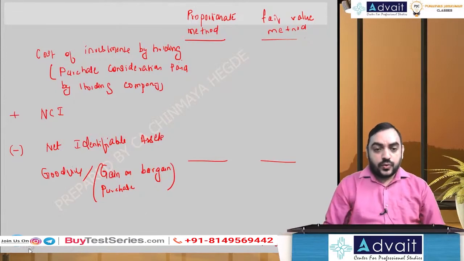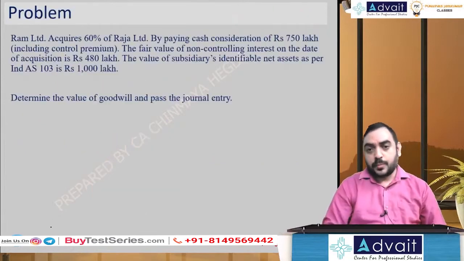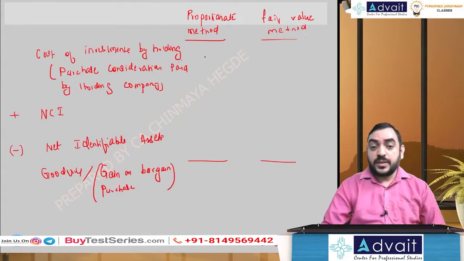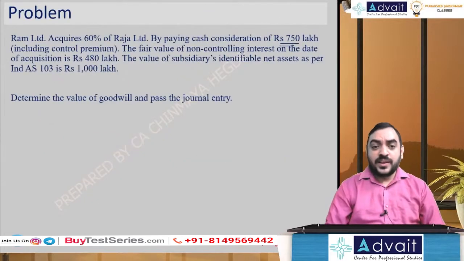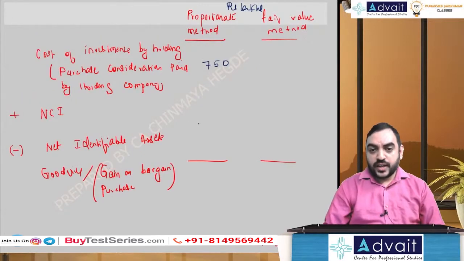Okay, so what is the cost of investment? Sometimes the company makes the payment, sometimes they issue the shares. Cash consideration they paid 750 lakhs. So cost of investment, purchase consideration paid, is 750 lakhs. Everything I'll make it as rupees lakhs. NCI, proportionate method. Okay, then look at what is net identifiable assets. Net identifiable assets is 1000 lakhs. So you write net identifiable assets 1000 lakhs.